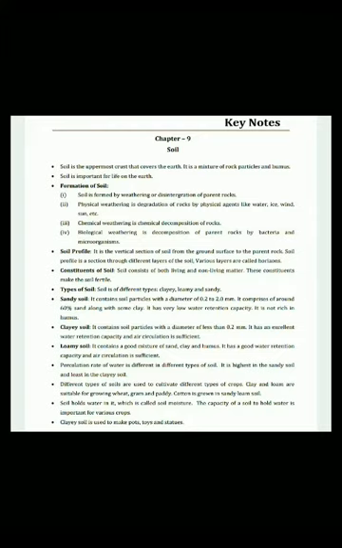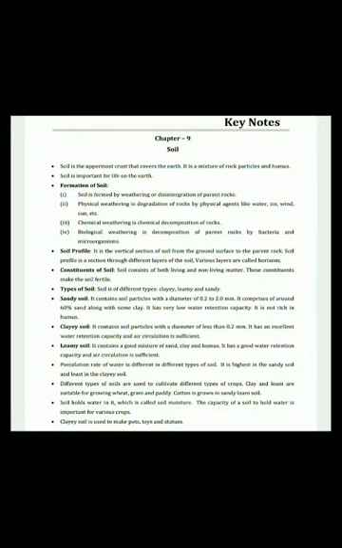Percolation rate of water is different in different types of soil. It is highest in the sandy soil and least in the clay soil. So percolation is highest in the sandy soil and least in the clay soil. So these are the different types of soil.